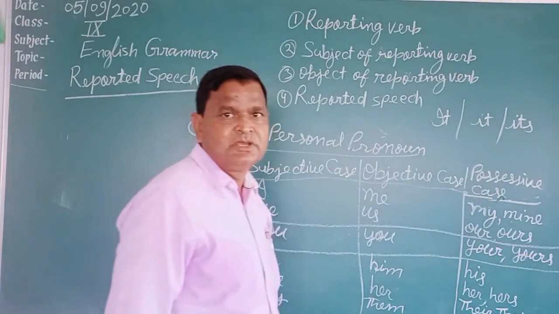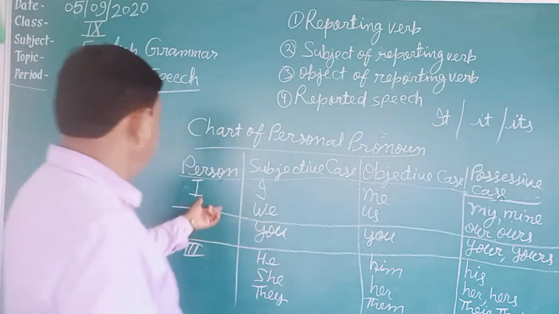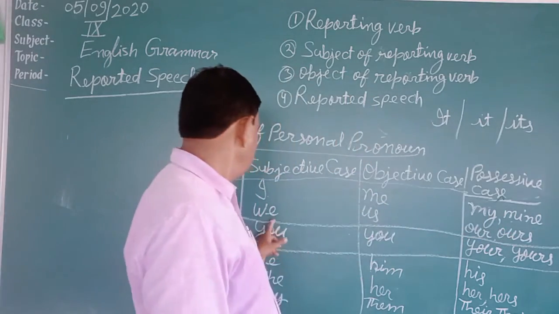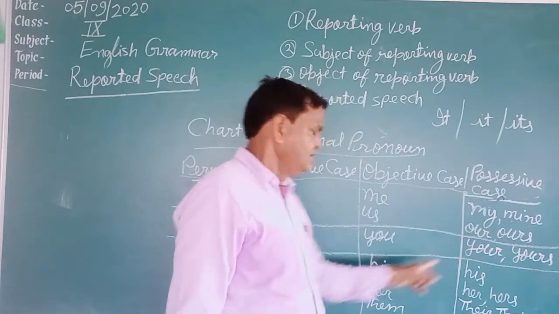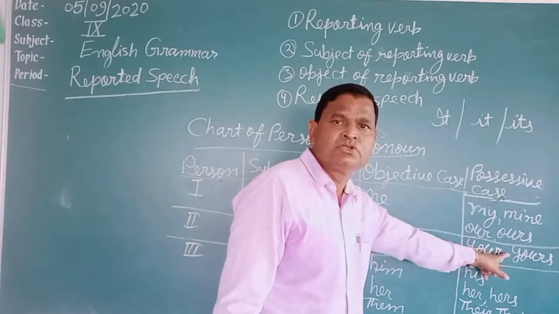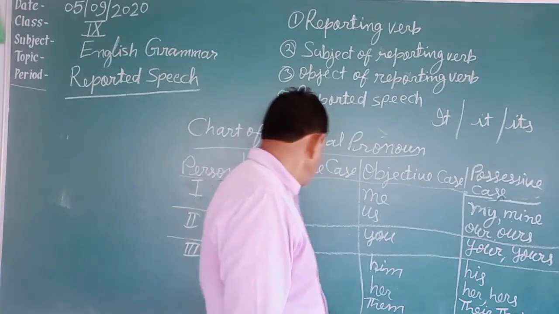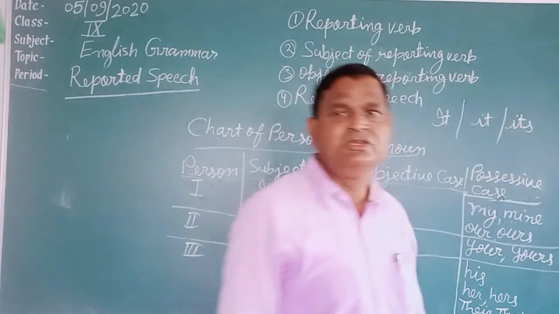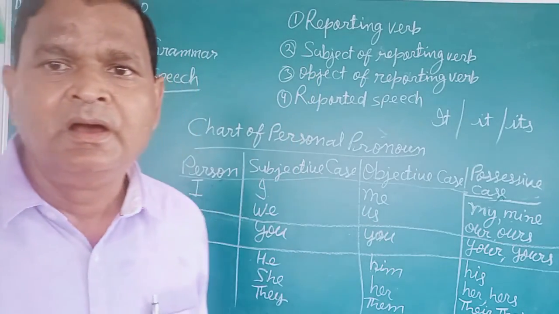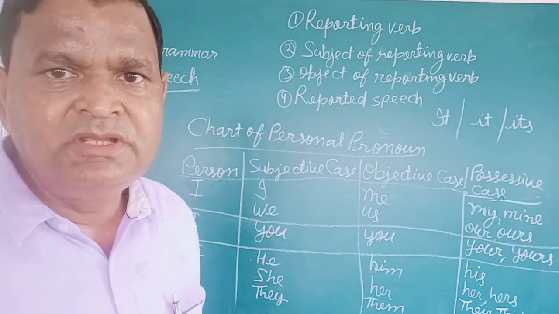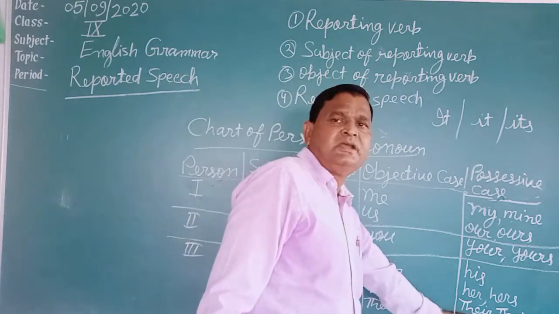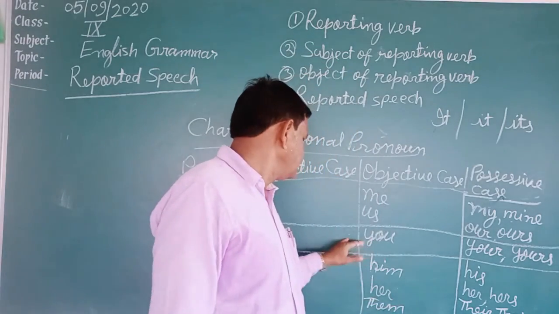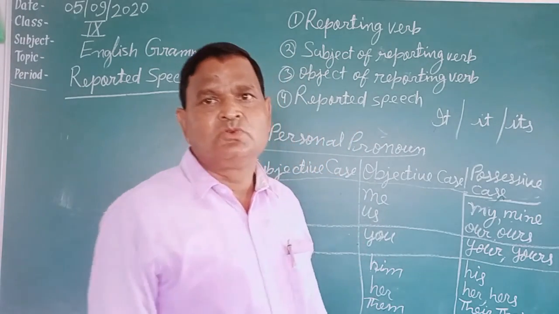After that you will write first person, second person, third person: I, me, my, mine; we, us, our, ours; you, you, your, yours; he, him, his; she, her, hers; and they, them, their, theirs. Then last you should write its. These are third person, this is second person, these are first person. You should write in your notebook.